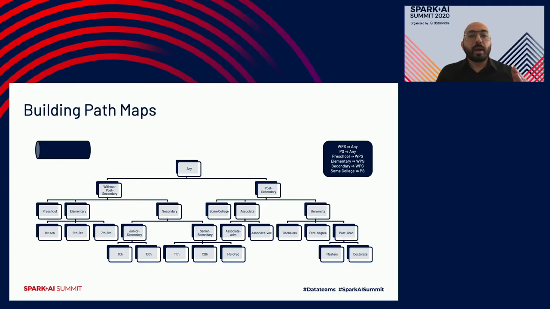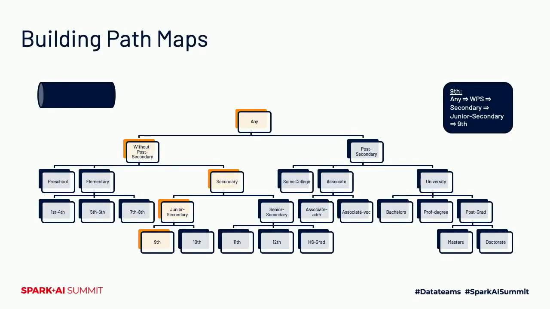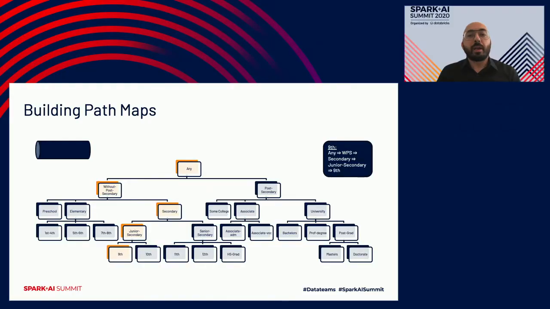For example, if I'm interested in finding the path for a 9th grade element, I know that its parent is junior secondary, whose parent is secondary, whose parent is without post-secondary, whose parent is any. But since we're traversing that tree from the top down, I simply reverse that path. Now, in order to get to the 9th grade, I go from any to without post-secondary to secondary to junior secondary, and then to the 9th grade.